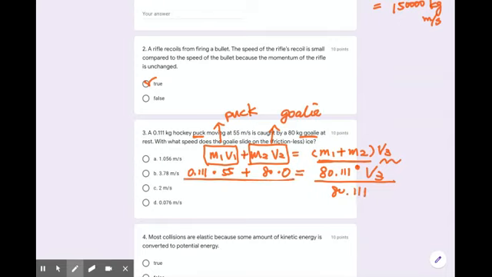Of course, you have to do the addition on the top first. So 0.111 times 55 plus 0, which is 6.105. So 6.105 divided by 80.111 is 0.076. Okay, so that is the answer.